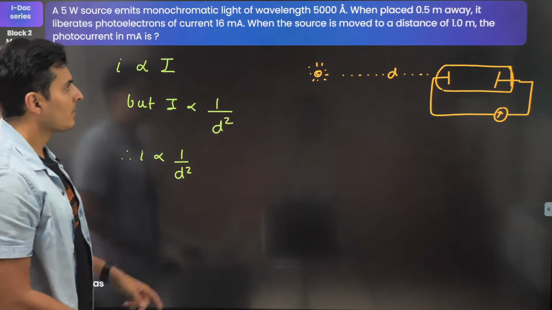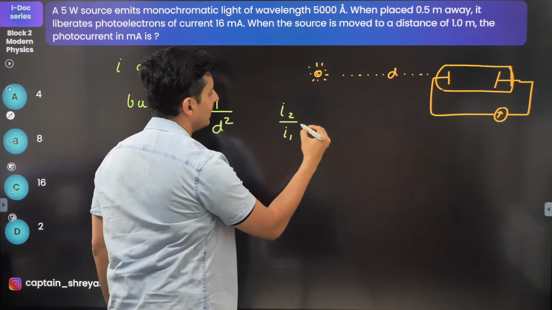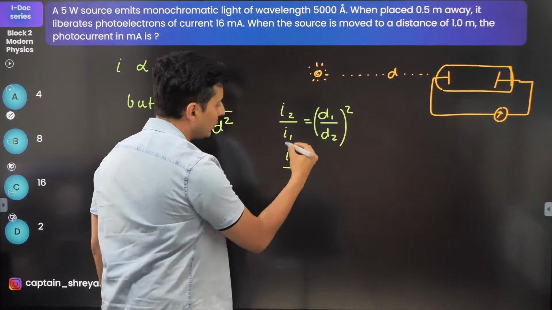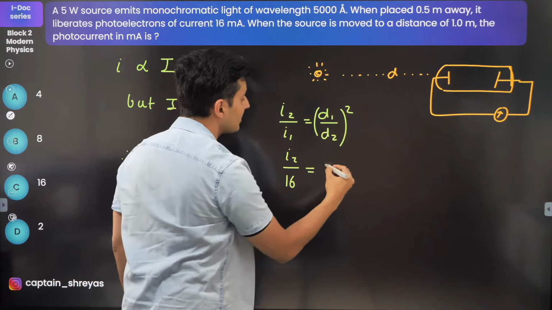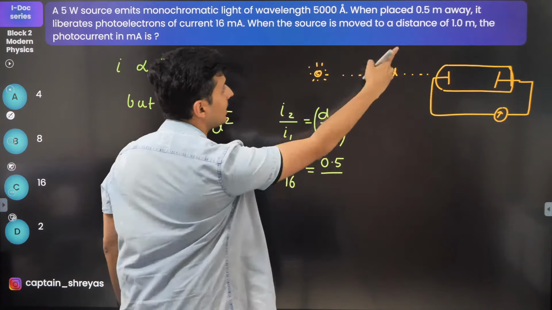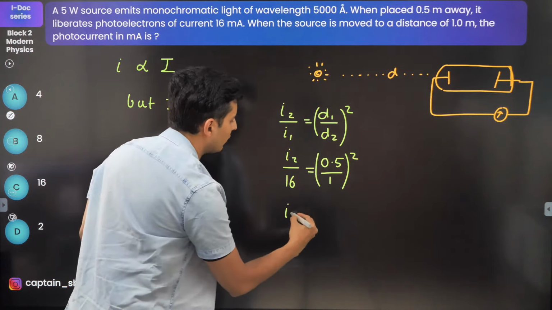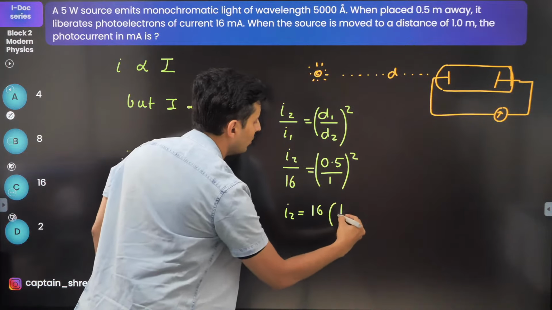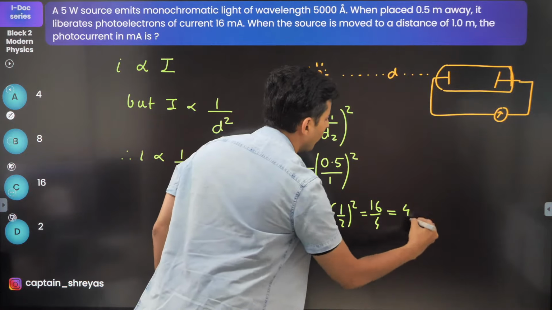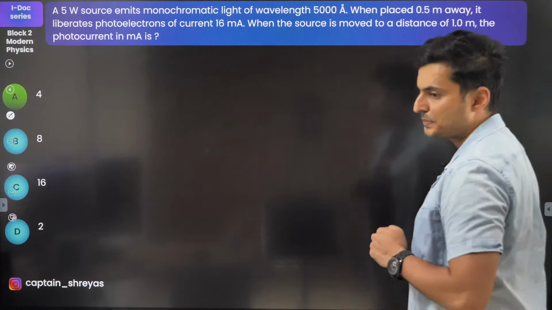Now observe what is happening. Initially the current was 16. What is the final current? Final current by initial current will be initial distance by final distance whole square. Final current is something I don't know. Initial current was 16 milliamperes. This is D1, which was 0.5 meters away. Next time it is at a distance of 1 meter away. So 0.5 is nothing but half. So I2 will be 16 into half square, which is 16 by 4, which is nothing but 4. Hence the correct answer to this question is 4 milliamperes, which is option A.